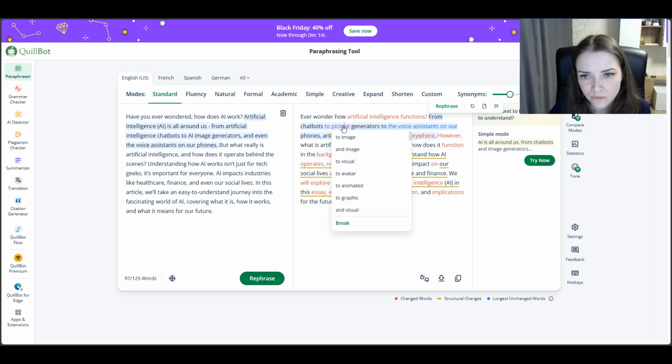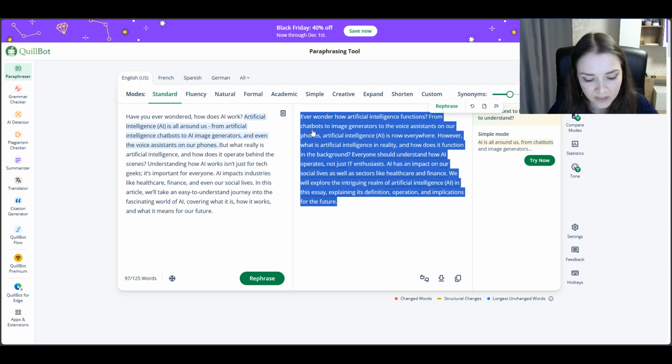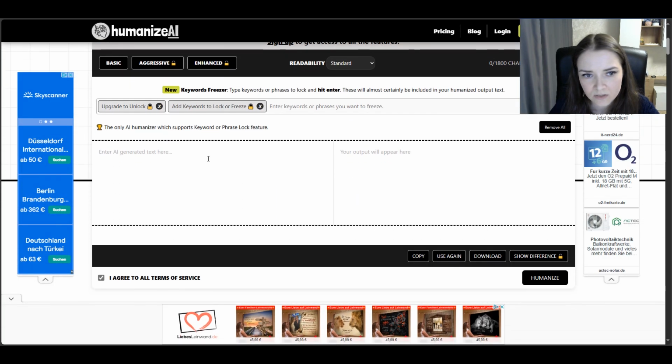From chatbots to, I remember that it was a keyword here, image generators, to voice assistants, okay. So yeah, we look quickly through the text. If we like everything, I again copy it and paste it in another tool,